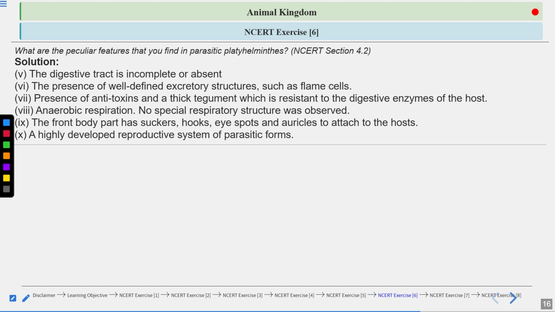A highly developed reproductive system of a parasitic form. This parasitic form has a highly developed reproductive system. They are hermaphrodite.